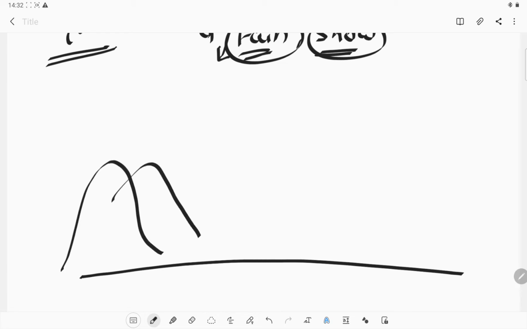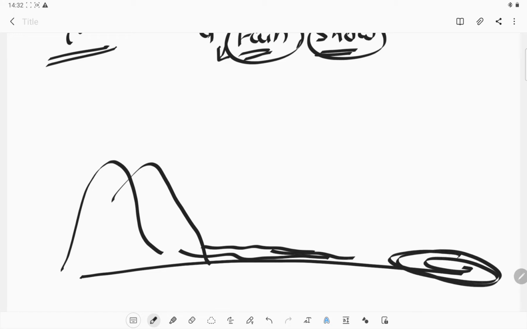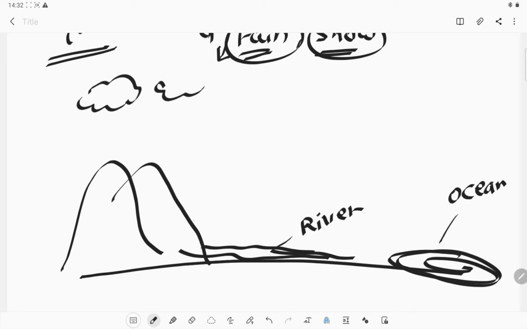These are the mountain region, these are the rivers, and these are the ocean region. Okay, you just need to focus. These are the ocean, these are the rivers, and these are the mountains. Okay, and here are the clouds. First of all, what happened?